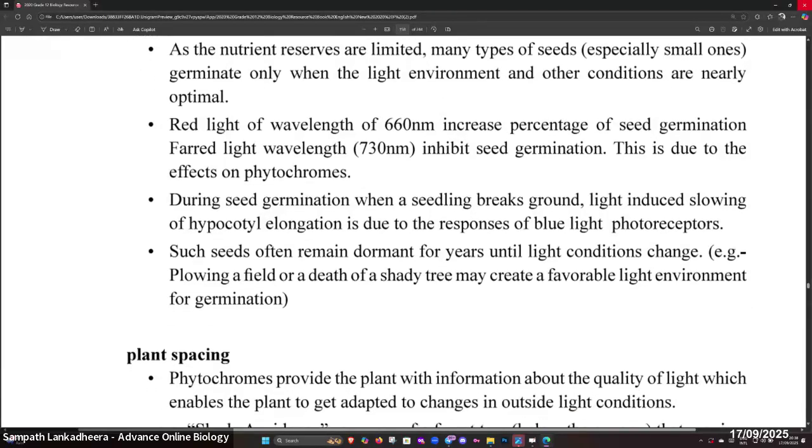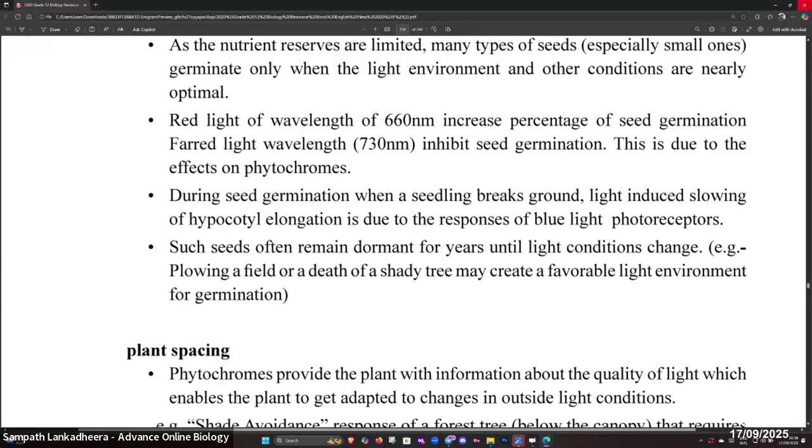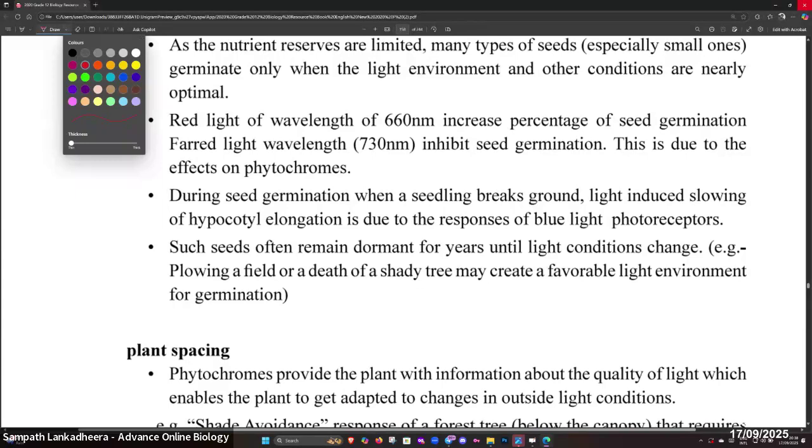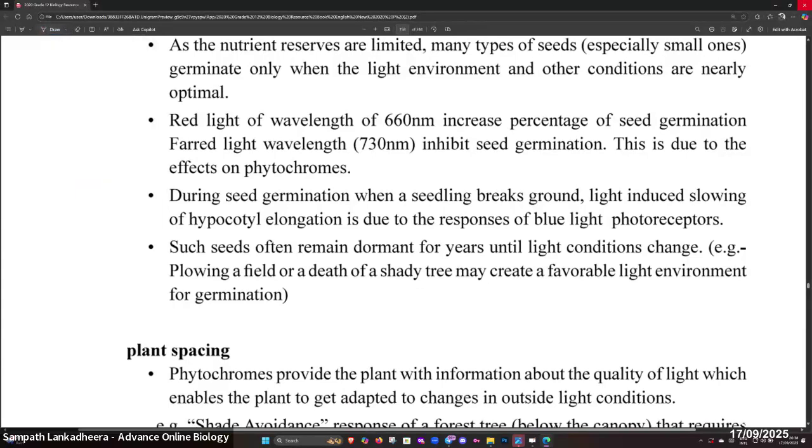When the seedling breaks the ground, light induced slowing of hypocotyl elongation is done due to blue light photoreceptors. Such seeds often remain dormant for years until the light conditions become favorable.